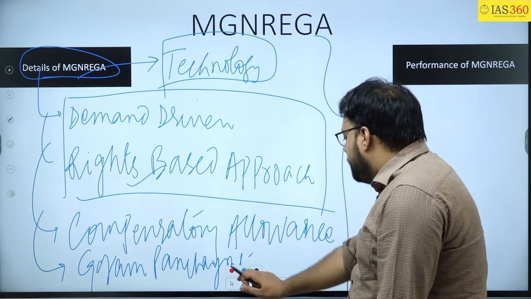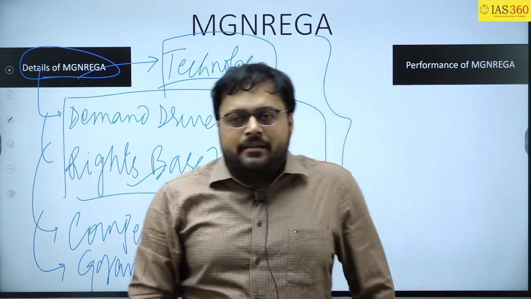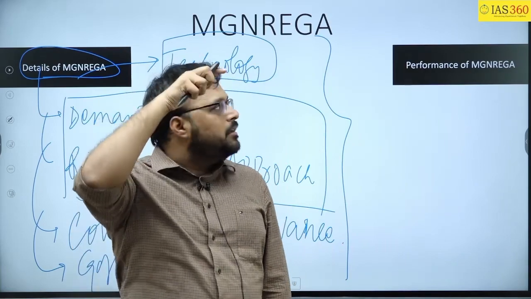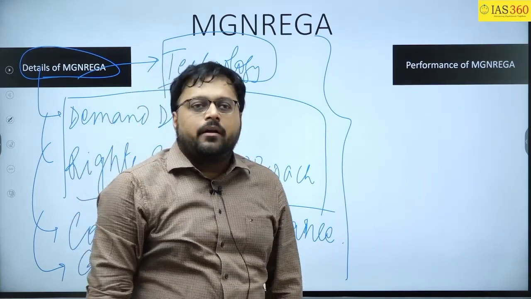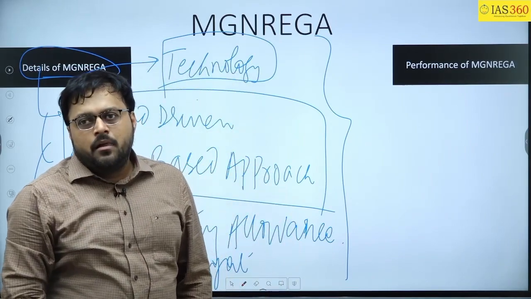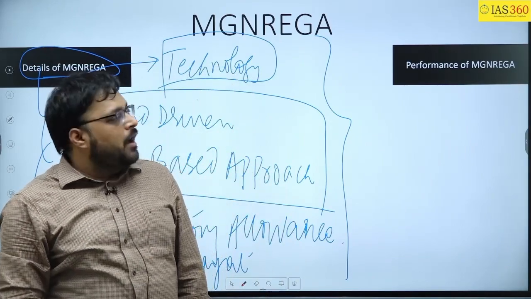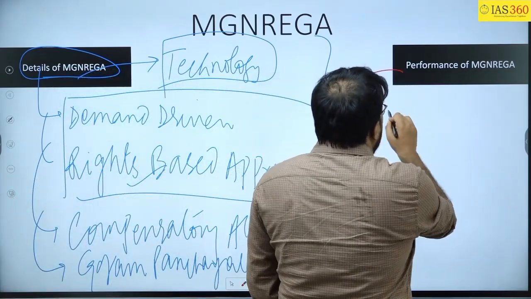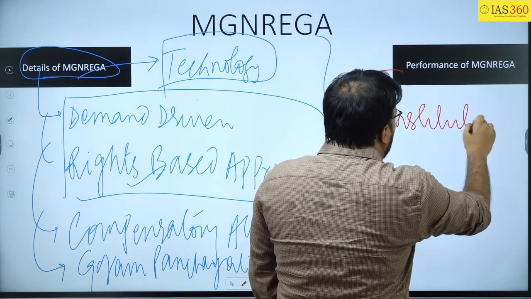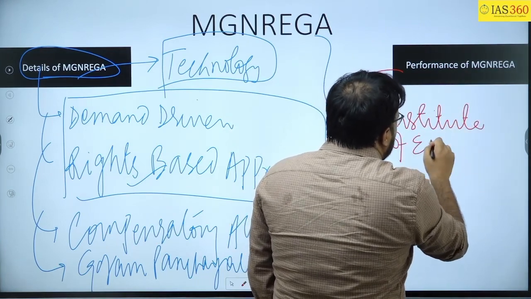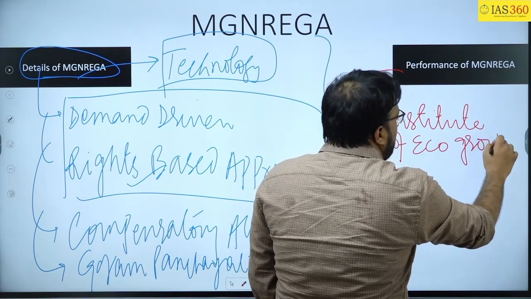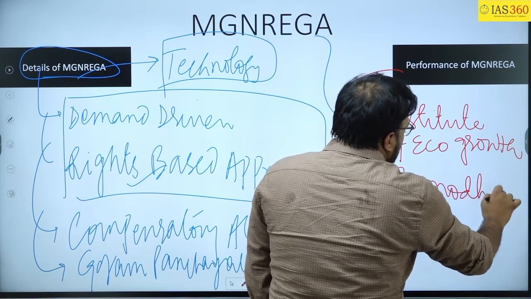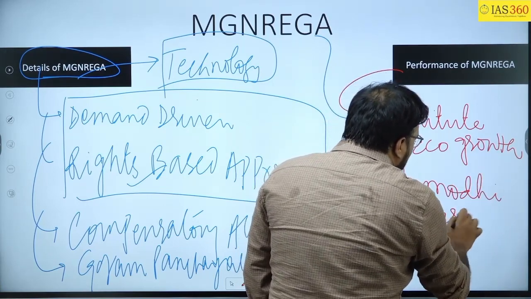Now we will have to see the performance of the MGNREGA. At the time of COVID, we saw the participation of approximately 11 crore people in the MGNREGA. That shows the significance of the performance of the MGNREGA. But I just want to quote the study by the Institute of Economic Growth. You should also use it in the exam; anyone can write simple points. And the second study by the Samoodhi Research Foundation; anyone can write the first, but very few will write this.